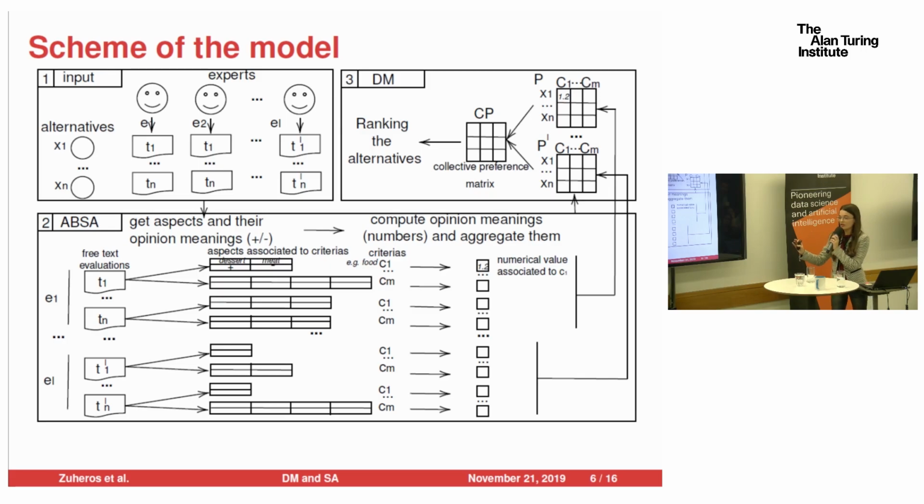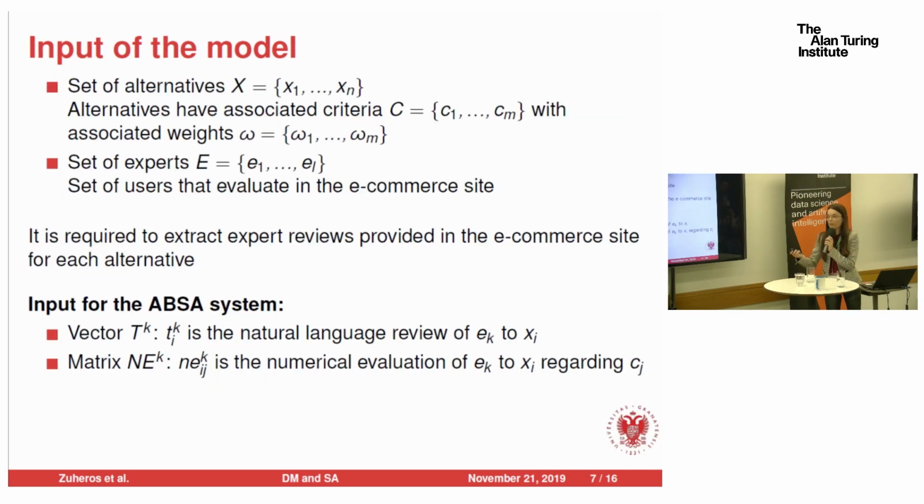After that, our decision-making system is going to collect all the numerical evaluations provided by the experts and aggregate them into a collective matrix. And after that, we rank the alternatives. So, let's see those steps in more detail.